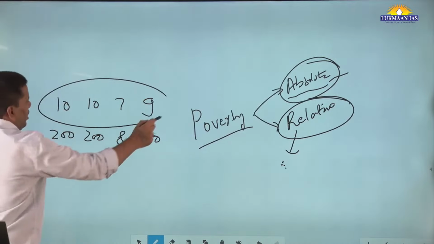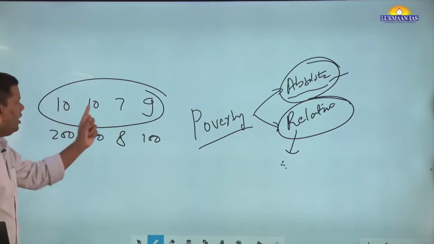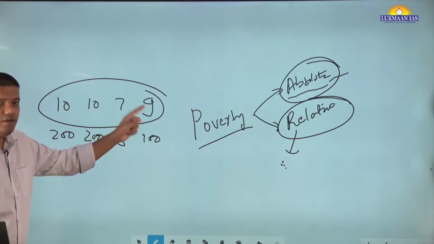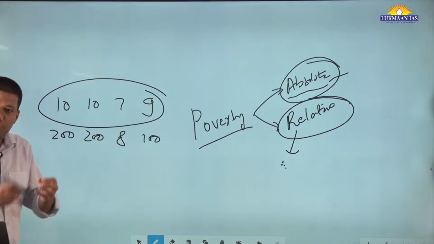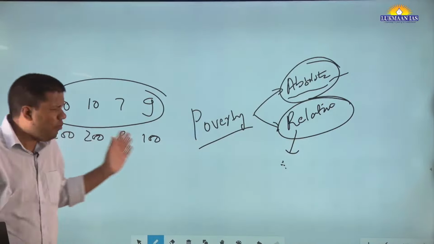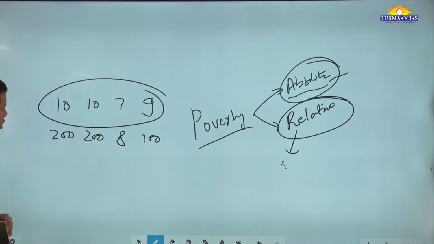This is situation 1 in a country. There are 4 people, their income is this. So here 10 rupees, 10 rupees, 10 rupees, 7 rupees. So there is almost, not everyone equal, but you can see the equality there, right? Or more or less, not very. What about this situation?